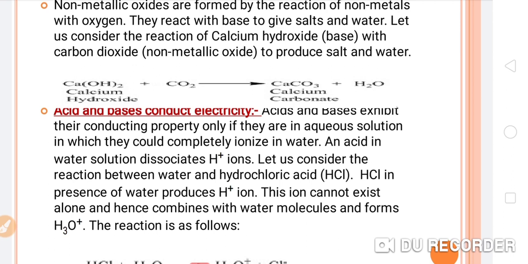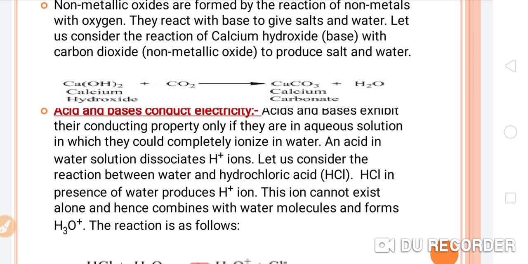Let's see. Acids and bases exhibit their conducting property only if they are in aqueous solution, in which they can completely ionize in water. An acid in water solution dissociates into positive ions.